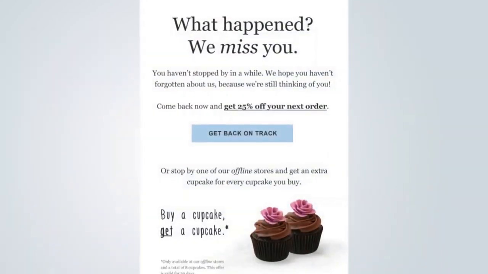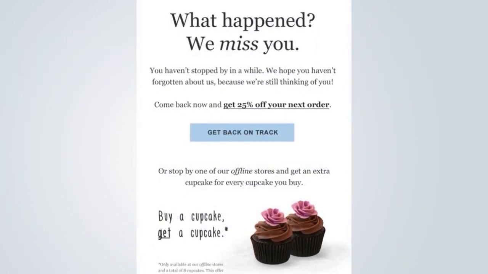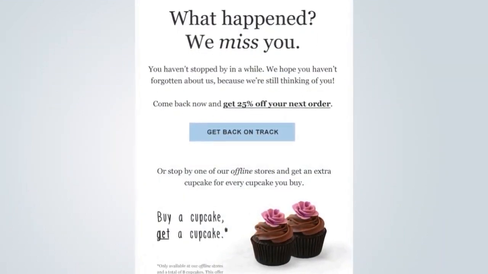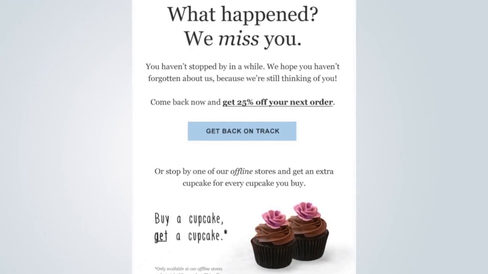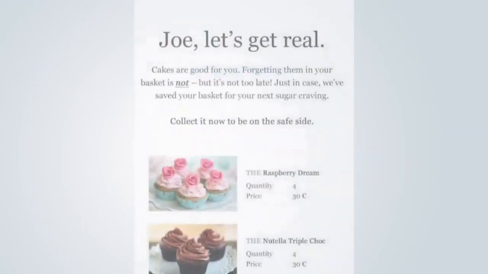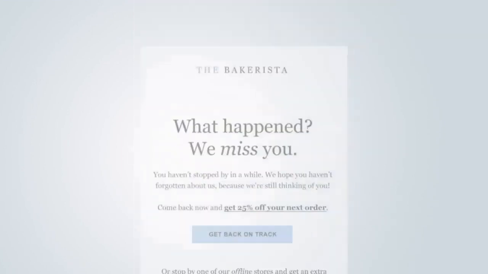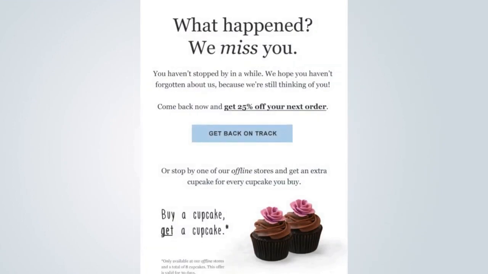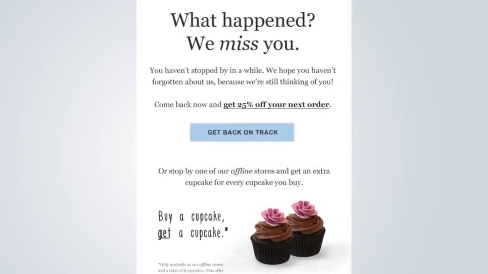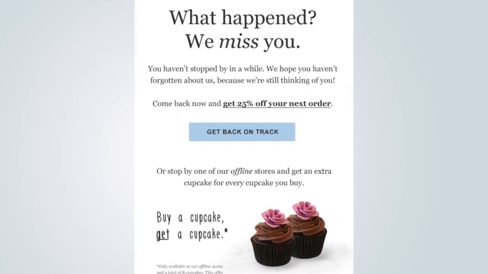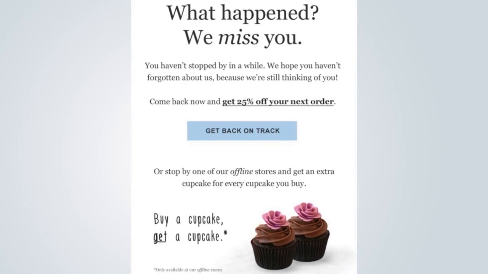For example, as you can see on the screen, this company, Bakerista, sends emails with an eye-catching subject line and provides a discount to bring them back to their bakery. And for others, they are sending prompting emails so that people get attracted and click the CTA button right away. Make sure to include calls to action on your website and in your brick and mortar store. Let people know that they might be missing out on a great opportunity with your business.